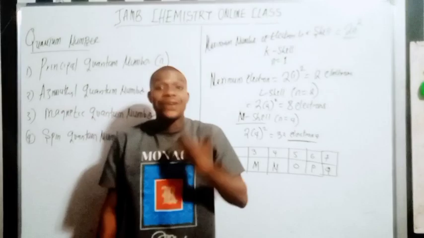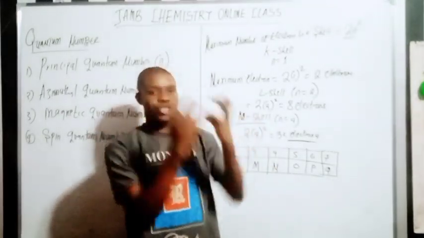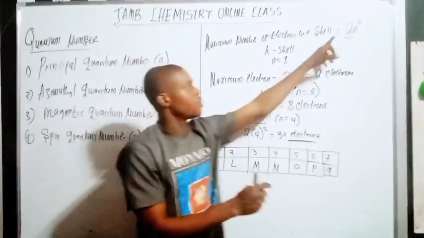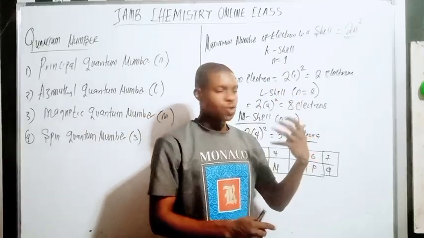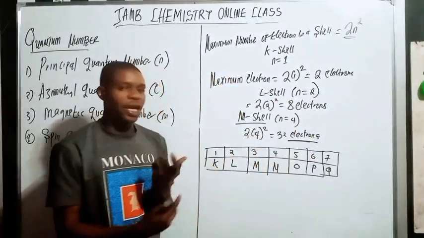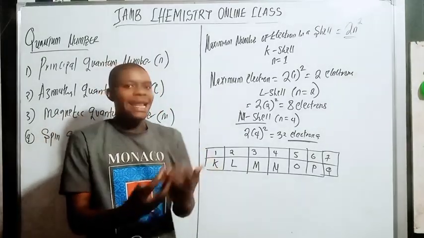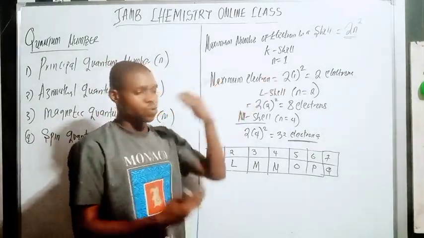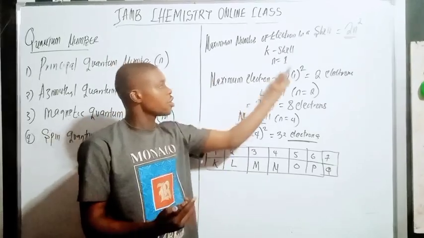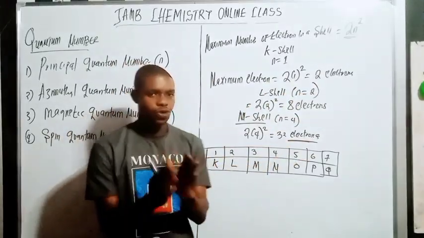And to determine the number of electrons which each shell can accommodate, you use the formula 2n raised to power 2. So if you talk about the K shell, I'm talking about the first energy level, which is n equals 1. So you just have to input all things here and get your answer.